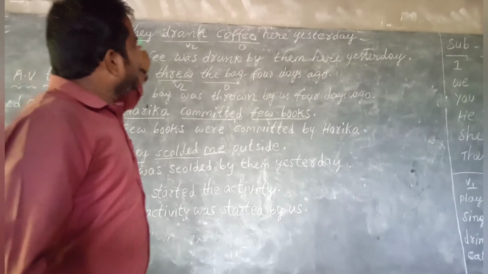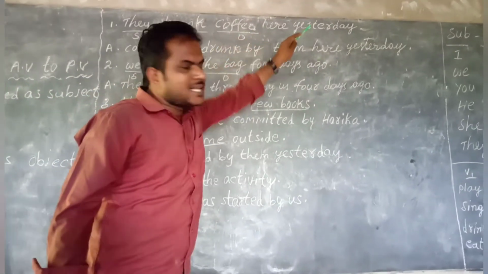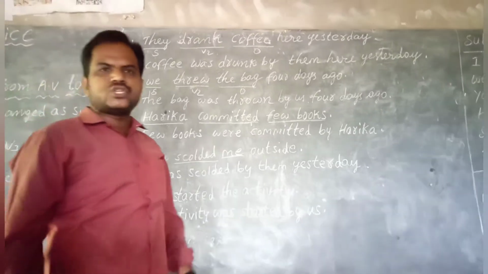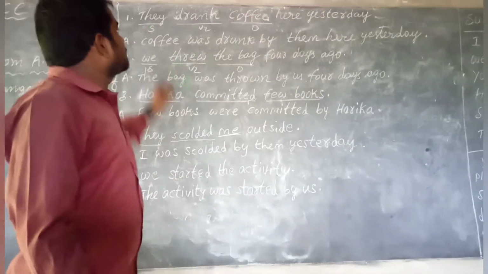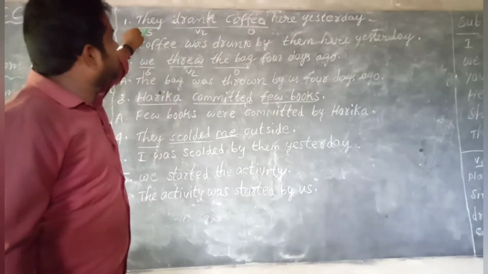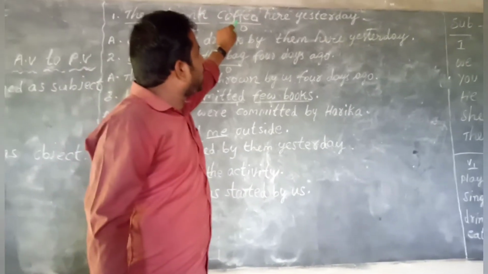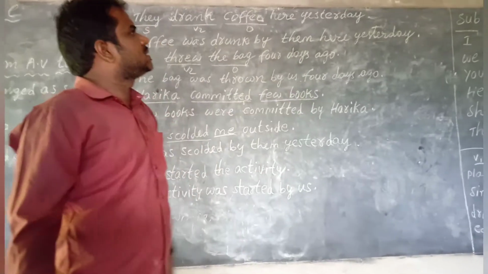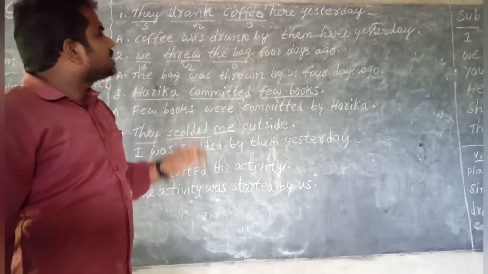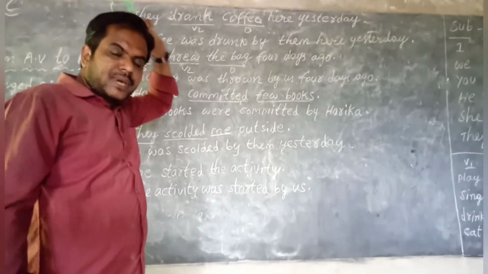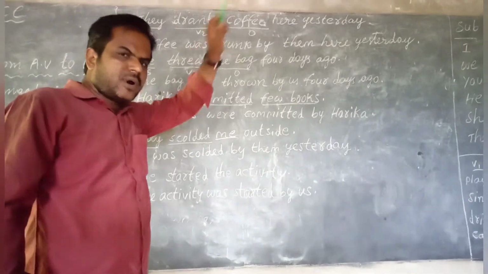Okay. First example. They drank coffee here yesterday. This is the sentence. First of all, we should classify the sentence. They, subject; drank, verb; and coffee, object. In the previous sentence, the verb was in V1 because that was present tense, with B forms am, is.